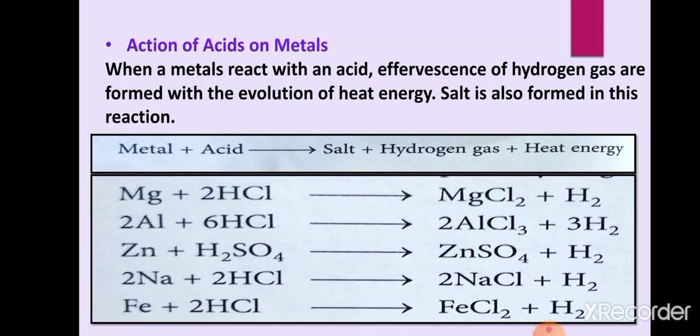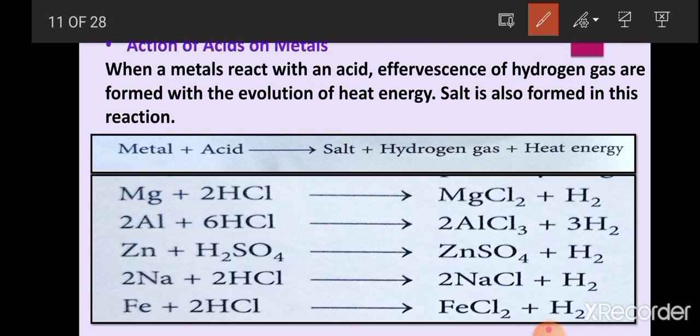Now, next is action of acids on metals. Means what happens when metals react with acids. So when a metal reacts with acid, then effervescence of hydrogen gas is formed, and with the evolution of heat energy, means heat energy is formed along with hydrogen gas. And the most important thing is that in this reaction, salt is also formed. So we can say that when metals react with acid, then salt, hydrogen gas, and heat energy, these three things are produced. So here you can see the examples.